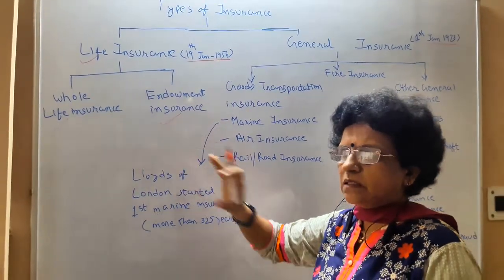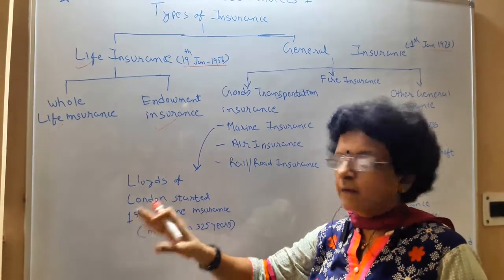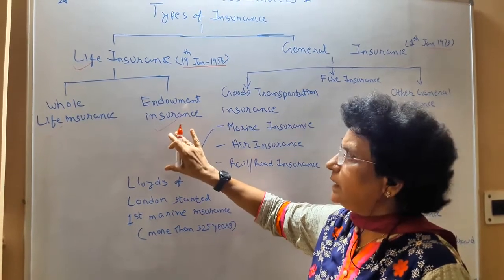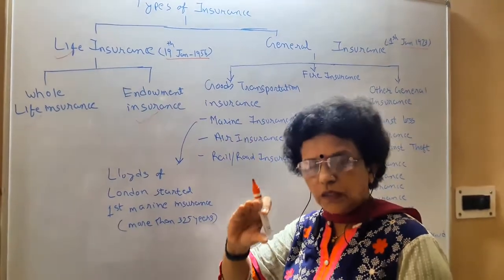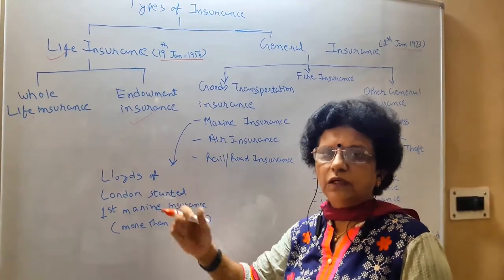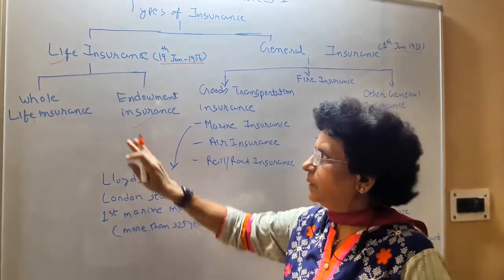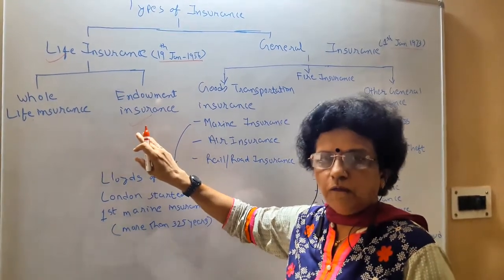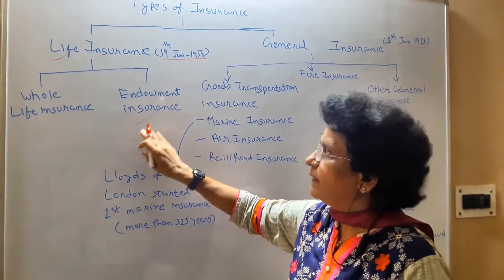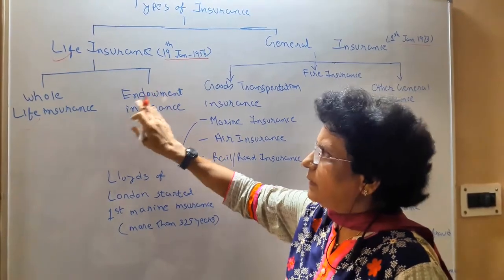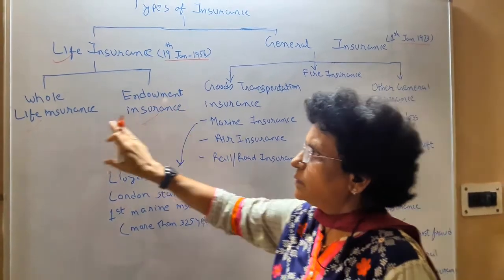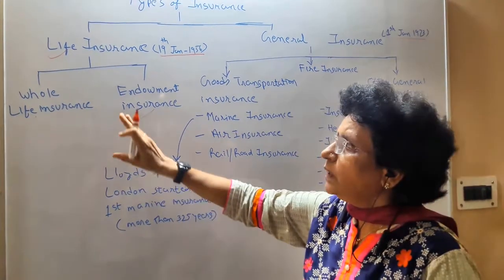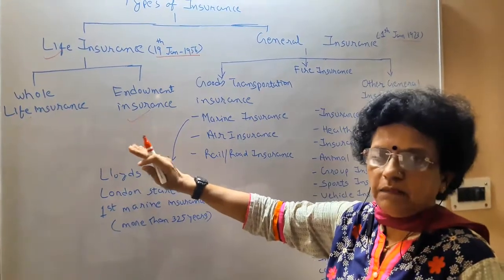This insurance is not like whole life, which is that long. This insurance is taken from a purpose point of view, and you pay the insurance premium for a shorter time period, as per the need you have. Here also, when the insurance term gets over, you get the amount of your policy that you have paid. Endowment is short term and purpose-specific insurance, while whole life is mainly from the point of view of the life of a person. They take it for savings as the main purpose.